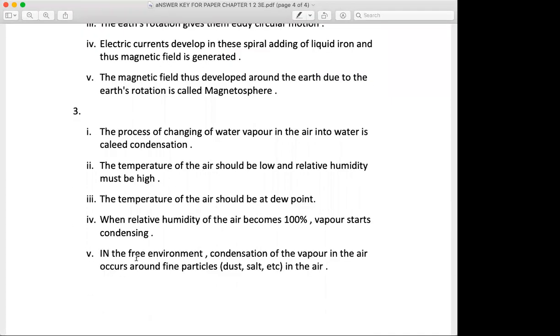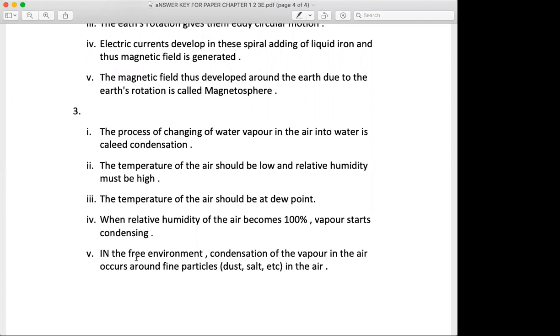The process of changing of water vapor in the air into water is called condensation. The temperature of the air should be low and relative humidity must be high. The temperature of the air should be at dew point. When relative humidity of the air becomes 100%, vapor starts condensing.